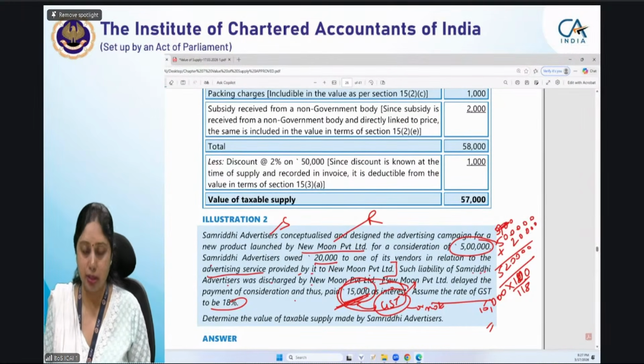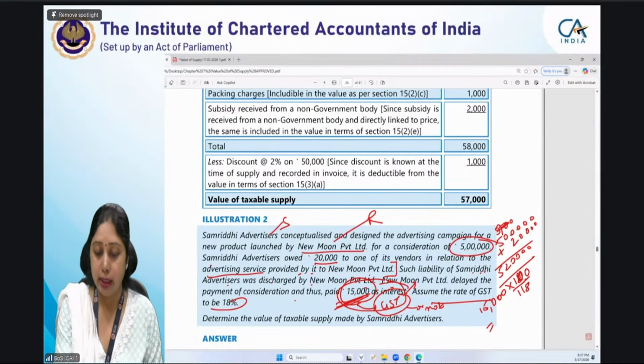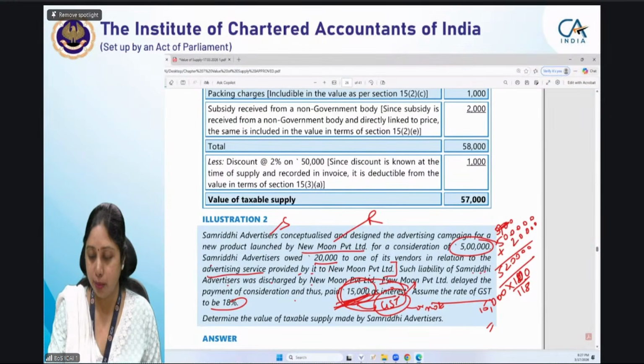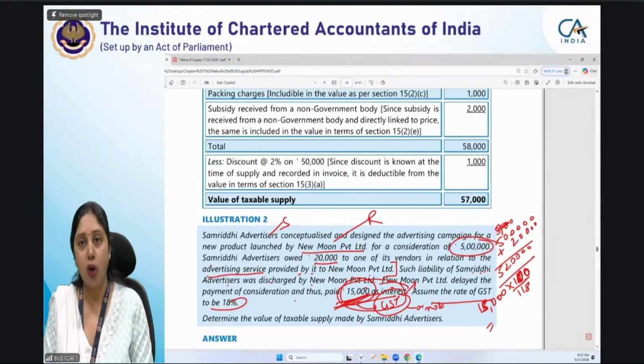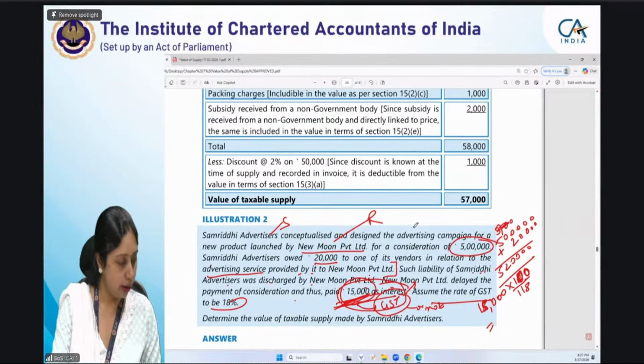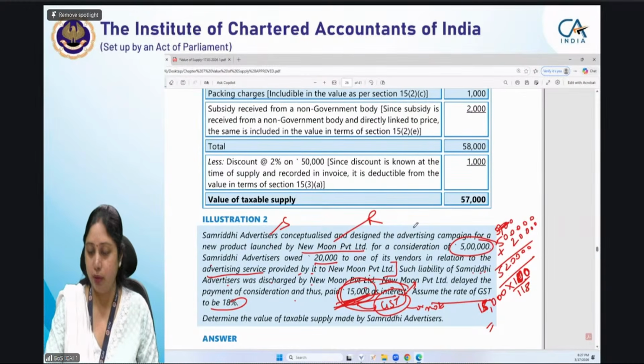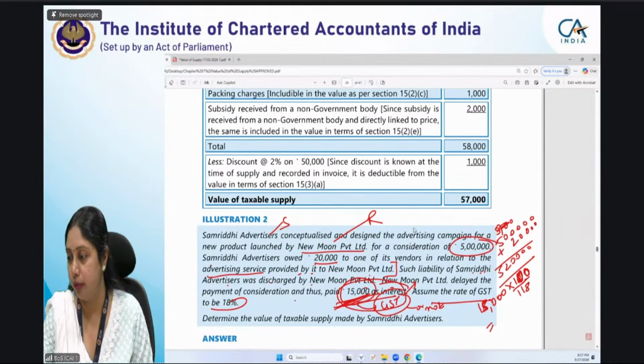GST would be paid separately. But here nothing is mentioned. So initially, the more logical assumption is to assume that this 15,000 is including GST. That is why after doing back calculation, we have arrived at the amount of interest excluding GST, because we know that in value of supply we will not take GST amount, and the answer will change to the amount of discount I have to see will be very good, Sridhar. It will be 12,712.